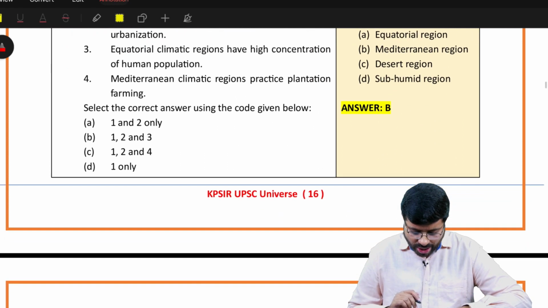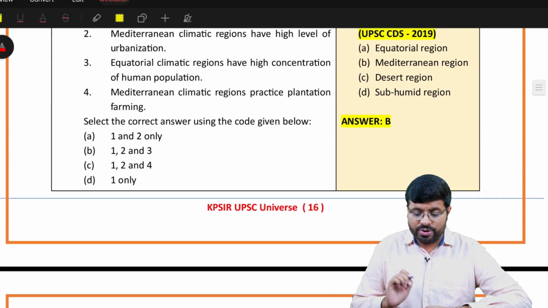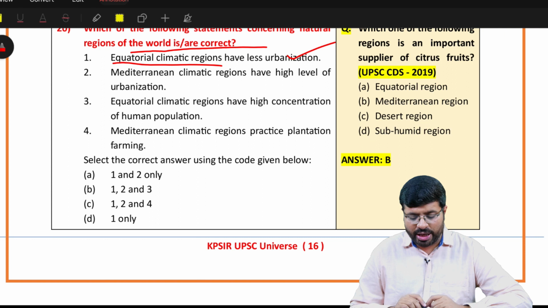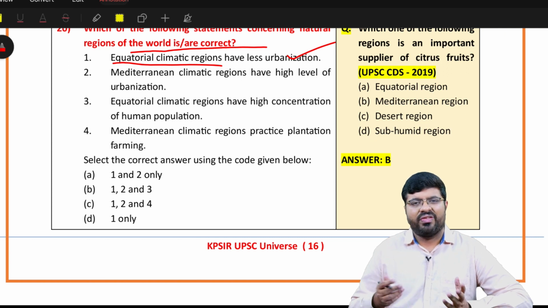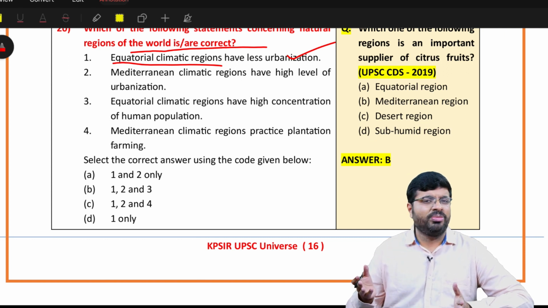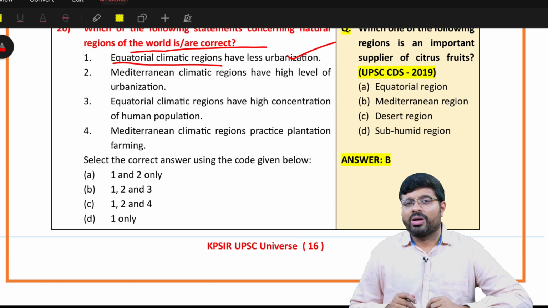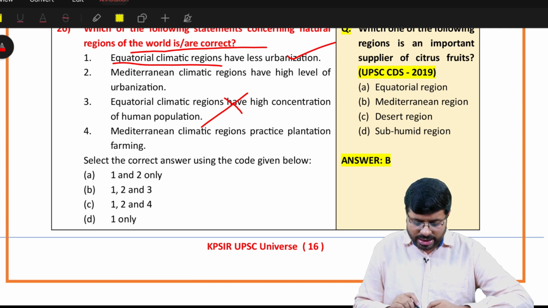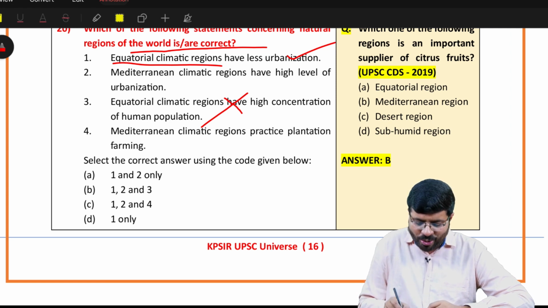Mediterranean climatic regions have high level of urbanization. High level of urbanization. Maybe you might have confusion. Okay, let us read the confusion. Equatorial climates have high concentration of human population. With that much amount of high temperature, humidity, thick density, how can population live there? Hardly less. So third statement is wrong. One statement is right, third statement is wrong. So you have eliminated only one statement.